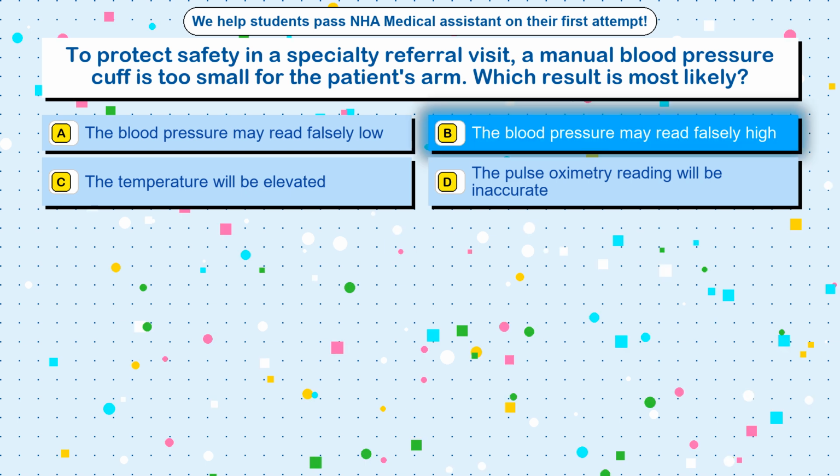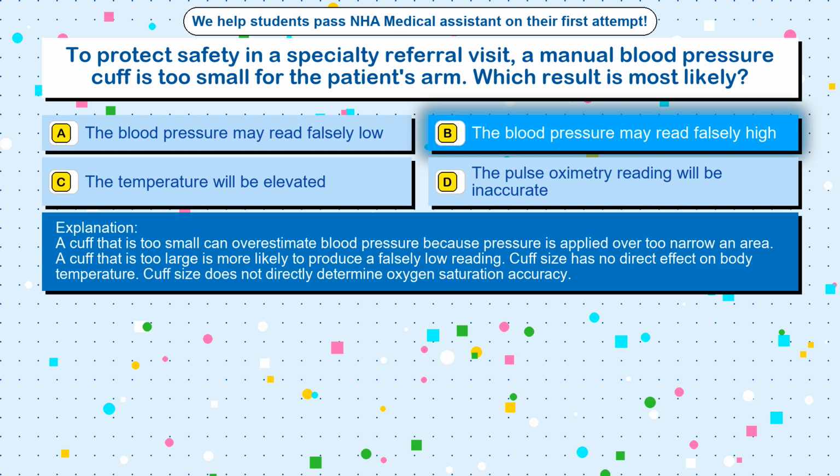The correct answer is option B. The blood pressure may read falsely high. A cuff that is too small can overestimate blood pressure because pressure is applied over too narrow an area. A cuff that is too large is more likely to produce a falsely low reading. Cuff size has no direct effect on body temperature. Cuff size does not directly determine oxygen saturation accuracy.